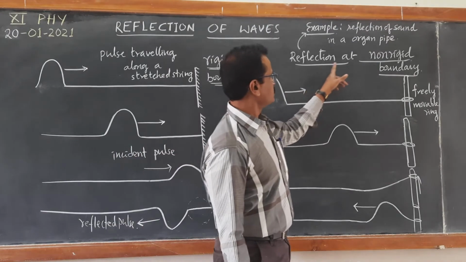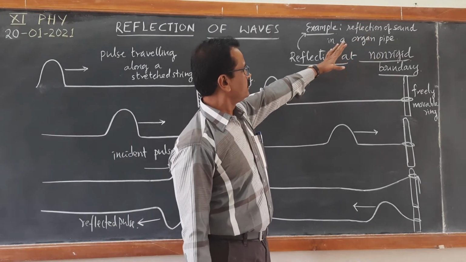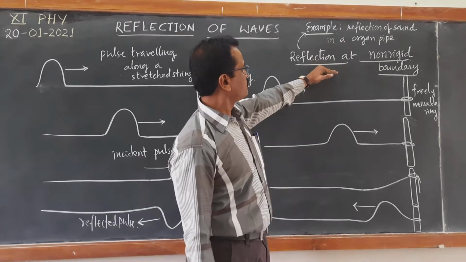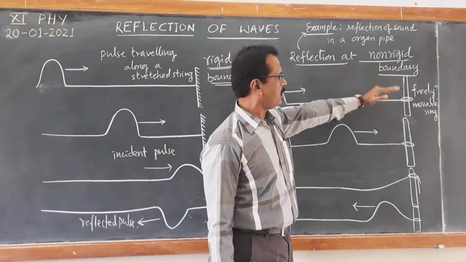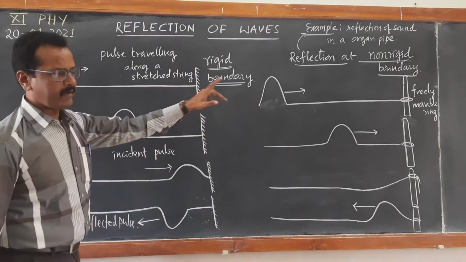So reflection of sound in an organ pipe or organ instrument is an example of reflection at an open boundary or non-rigid boundary. Here it is a rigid boundary. You can have a comparison.